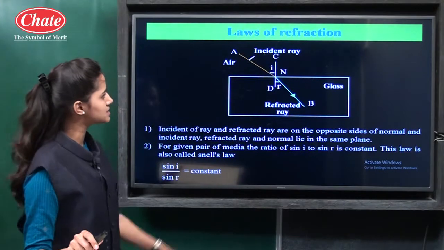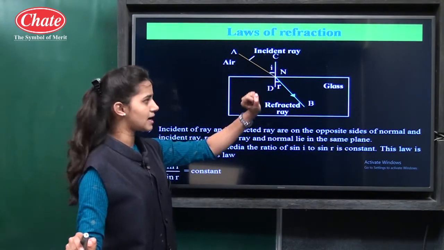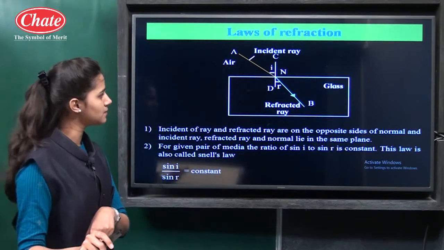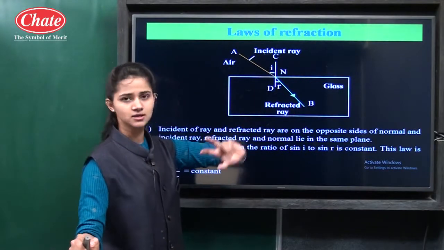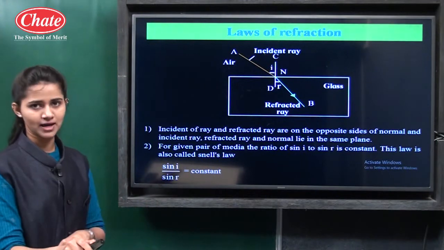So you can see this is the incident ray, this is the refracted ray. i is the angle of incidence, r is the angle of refraction. Then the first medium is air and the second medium is glass. So now, what is the first law of refraction?